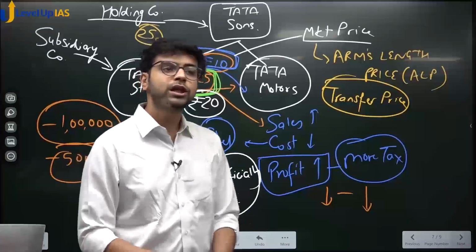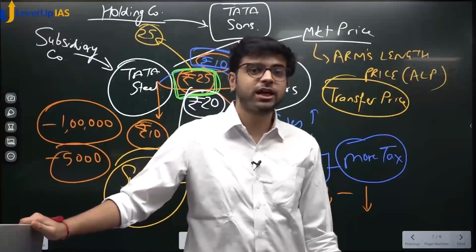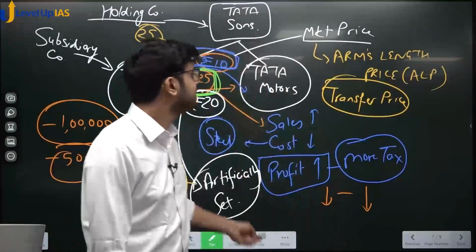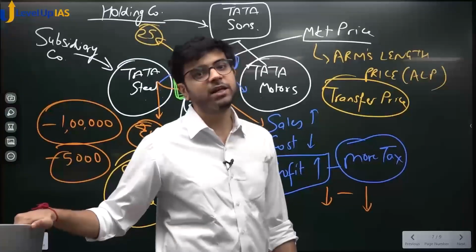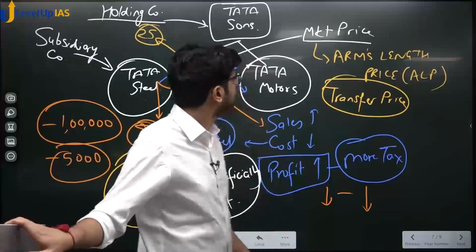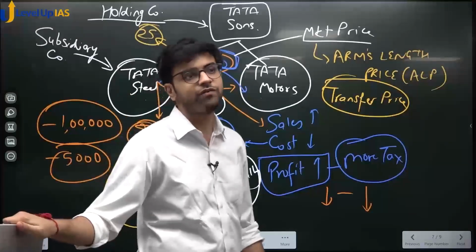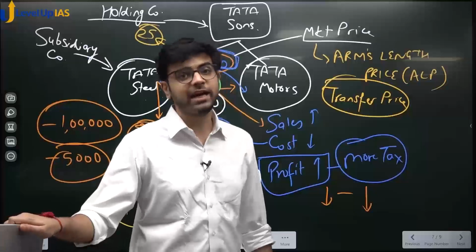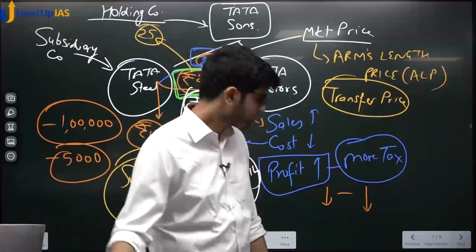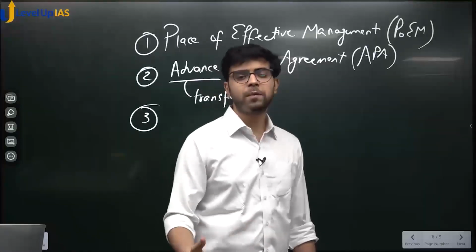But do you think this is a very normal power? It is a superpower given to the income tax authority. Why? Because if it is a genuine transaction, and if some income tax officer has some enmity with Tata Group, then even if it is genuine, he will say, I will not allow this transaction because of my personal issues, because I have superpower. So there need to be certain safeguards on this superpower.